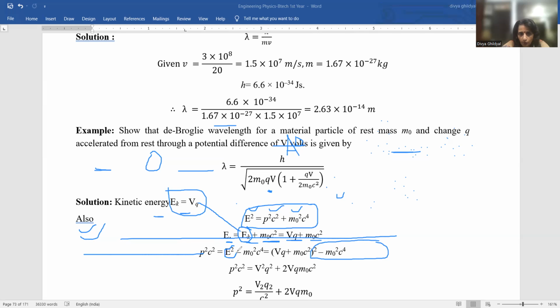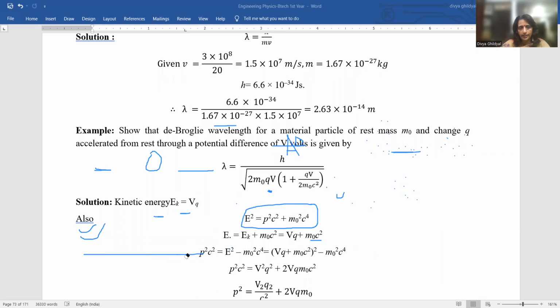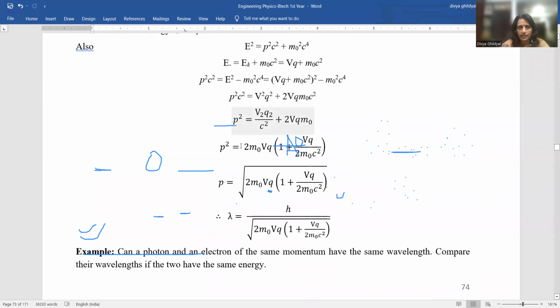Instead of E square, we write VQ plus m0 c square. And then we square the right hand side of my expression, open the terms, simple subtraction, and we reach the answer. This derivation is also important. It has often been asked in section C.